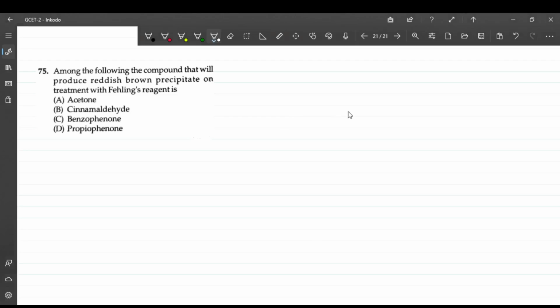Okay, question number 75. Among the following, the compound that will produce a reddish brown precipitate on treatment with Fehling reagent. Reddish brown precipitate means the Fehling test is positive. The Fehling test is for the detection of aldehydes. It will be positive only for an aldehyde. Acetone is a ketone, benzophenone is a ketone, propiophenone is a ketone, so the test is negative for all of these. The answer is cinnamaldehyde, which is an aldehyde, so the test will be positive for it. So 75 B will be the correct answer.